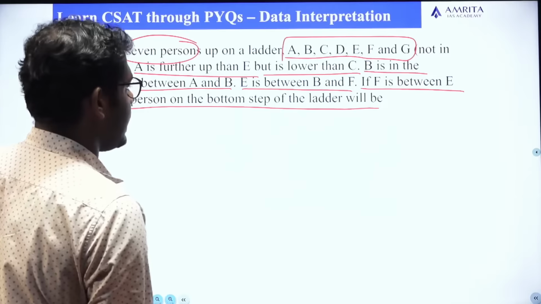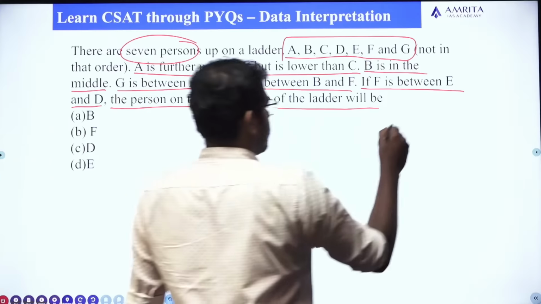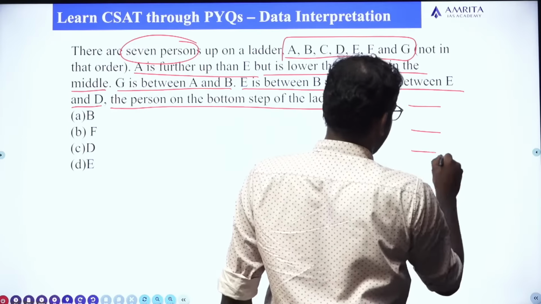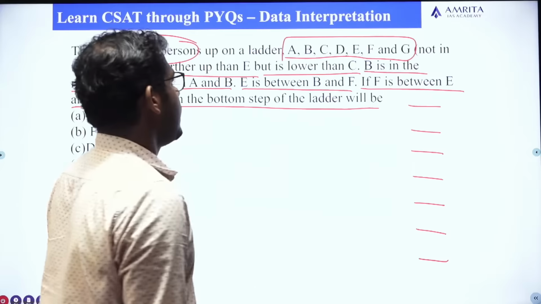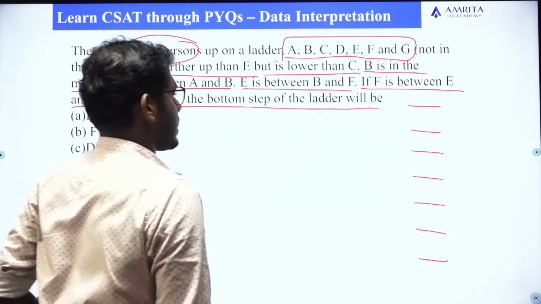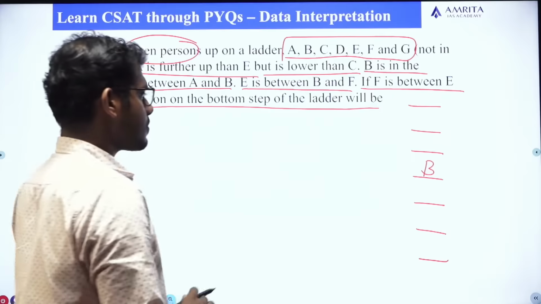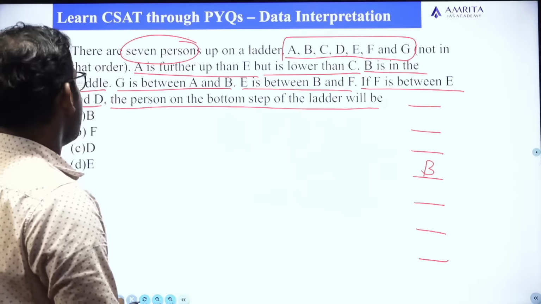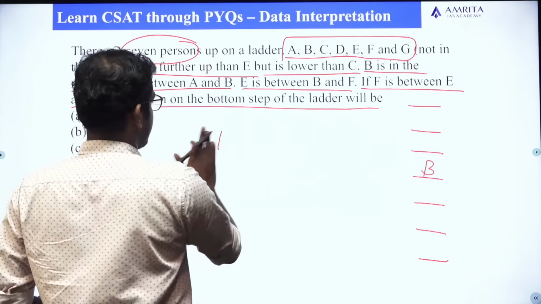Okay, A, B, C, D, E, F, G. Let me draw the 7 positions: 1, 2, 3. These are the 7 positions. And it says B is in the middle. So this is the middle position. The first one says A is further up than E.